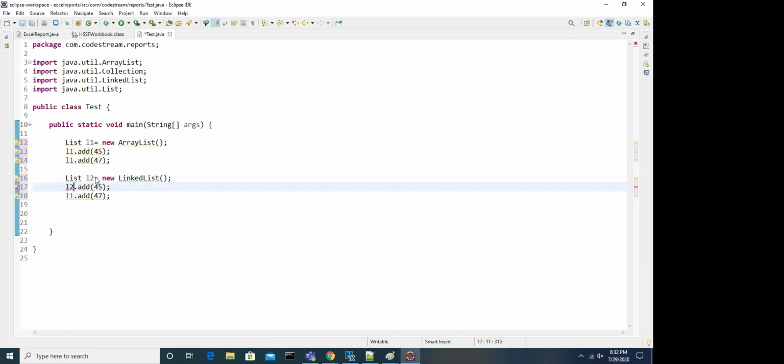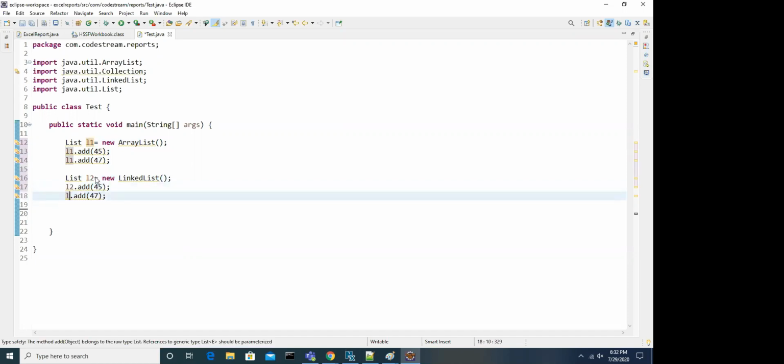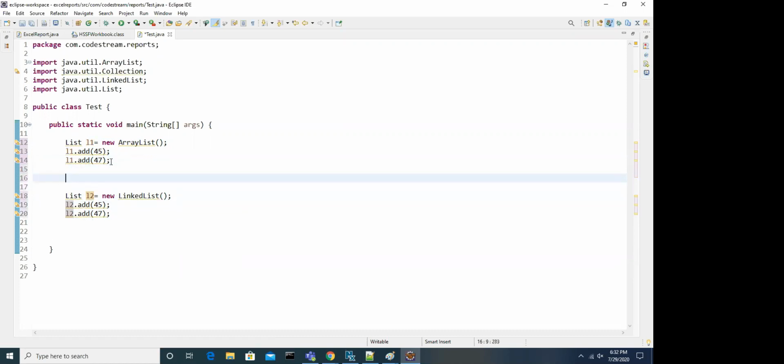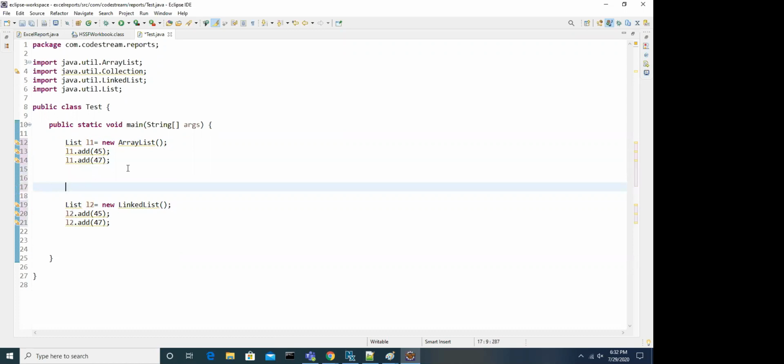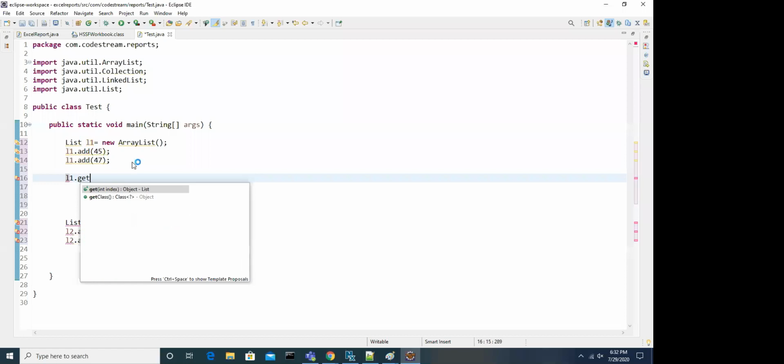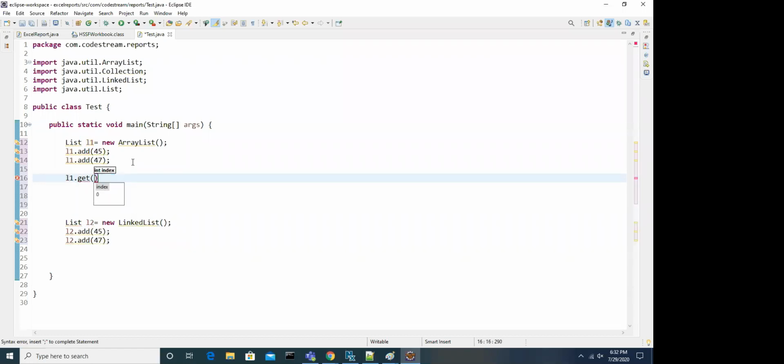LinkedList and ArrayList are both implementation classes of the List interface. Usage wise it is easy, nothing to worry about here. Just create the object, hold the reference variable, and add the element. If you want to get an already added element, L1.get(0) by index, or else you can get the whole list also.